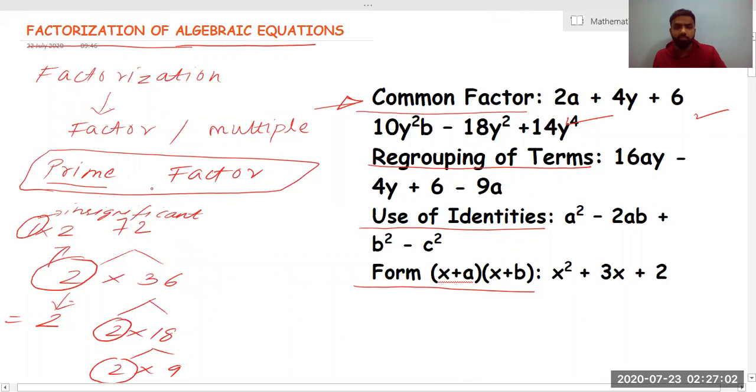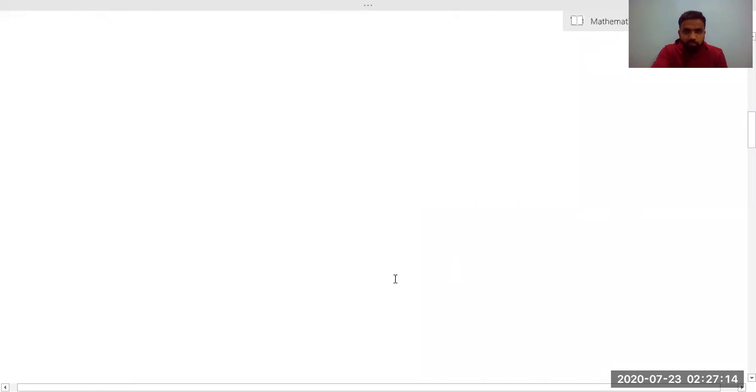It is the division method. I have not covered that topic right now. I have covered all these 4 topics, which we will try to complete during the course of time. So first of all, we will start by understanding what we mean by algebraic factorization.